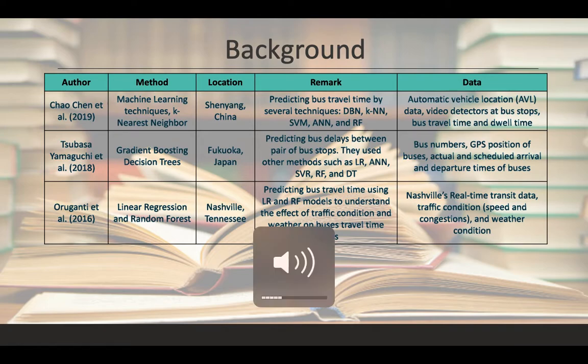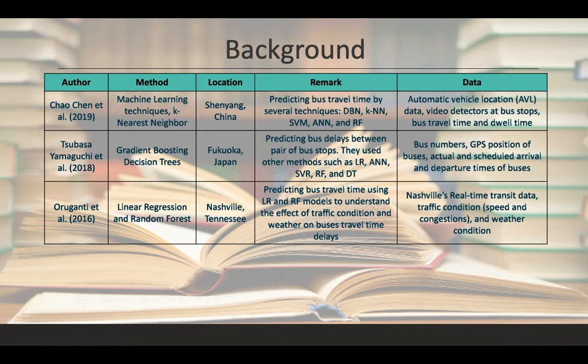For example, Chow predicted bus travel time by several machine learning techniques. They used AVL and video detectors to obtain the required data in China. Yamaguchi used gradient boosting decision trees models to predict bus delays between pair of bus stops in Japan. Their data include bus numbers, GPS position of buses, actual and scheduled arrival and departure times of buses.